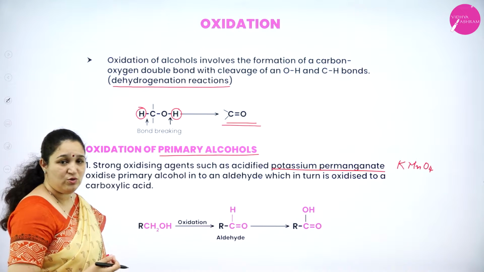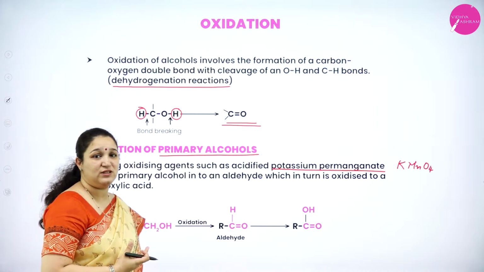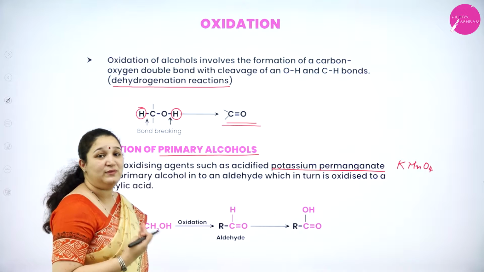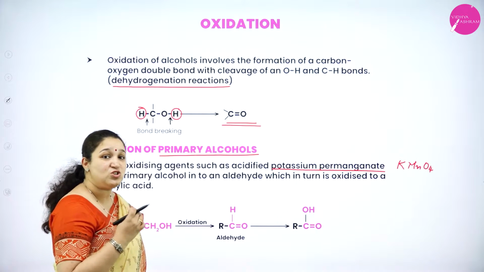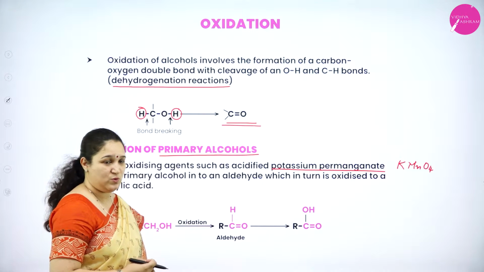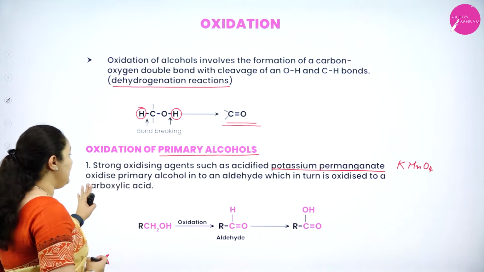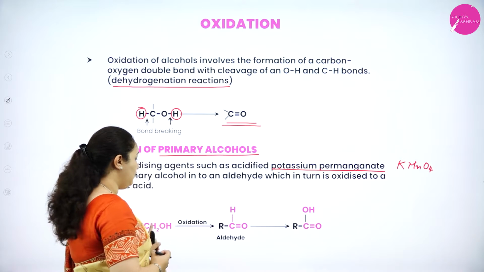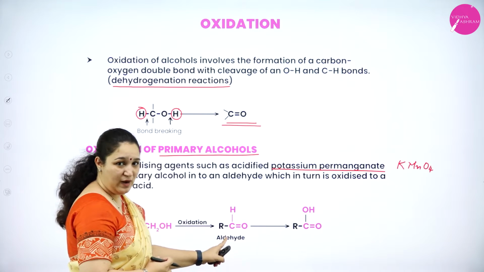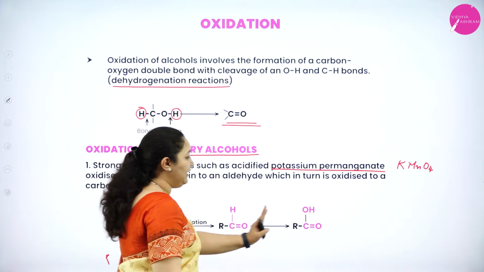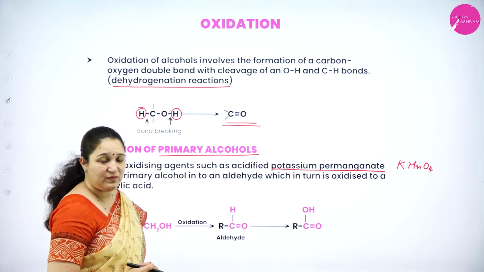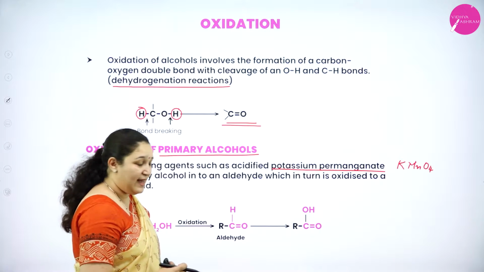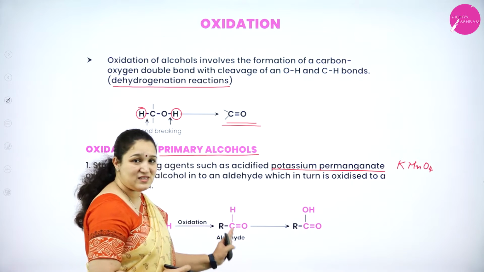Or we can also use a strong oxidizing agent like acidified potassium dichromate, or even in alkaline condition, but it is a strong oxidizing agent which we are using. So in that case, primary alcohols first will get converted into aldehydes, and immediately it will get converted into a carboxylic acid. You cannot stop the reaction at the aldehyde stage.